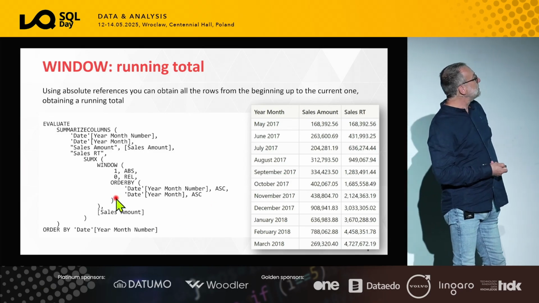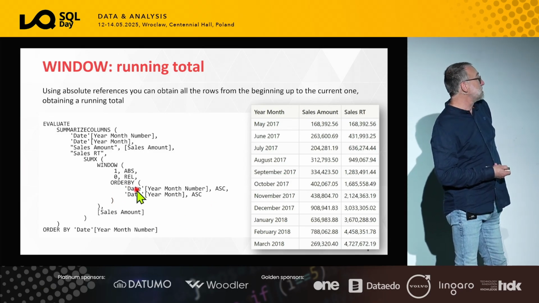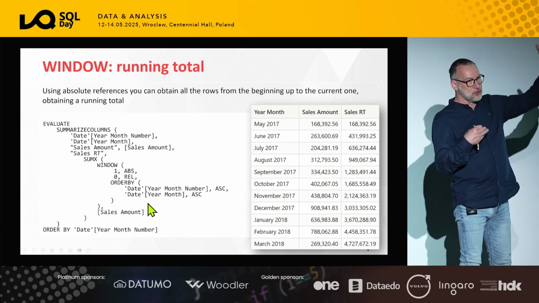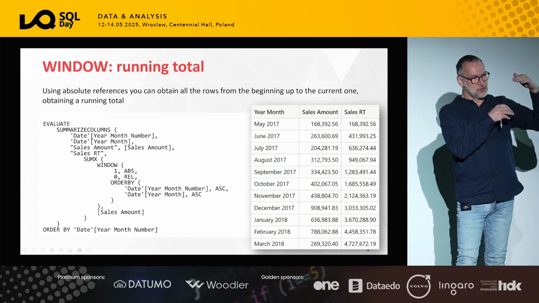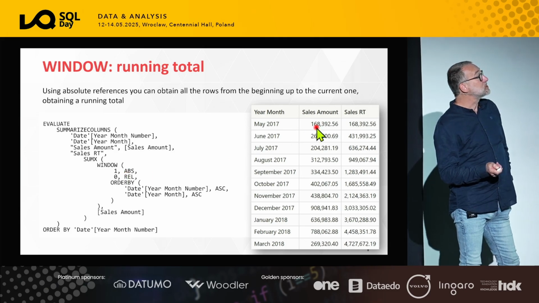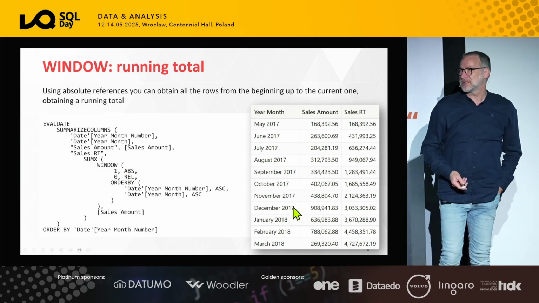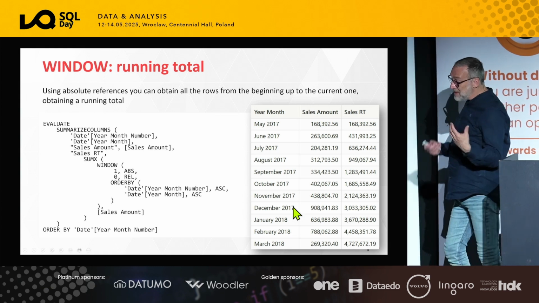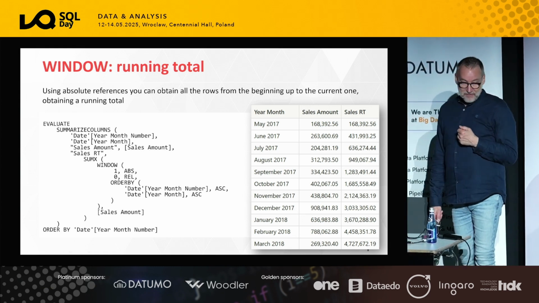Whereas in this scenario, the engine pre-computes a table that contains already the year month number and the sales amount, so it already pre-aggregates values when building the source table, and then the moving window only takes a few elements out of the source table. So performance-wise, it's going to be much faster because it does not require multiple scans of the fact table.